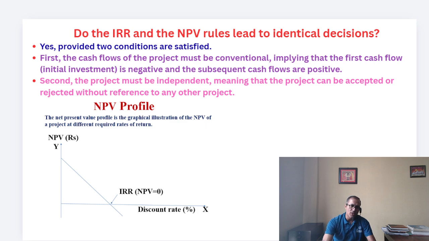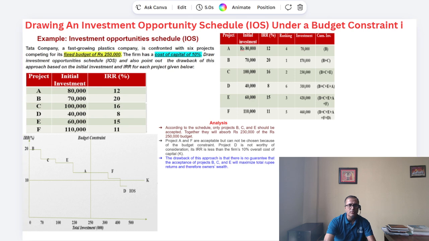When we draw the line, this is the point where NPV is 0, and this is called the internal rate of return. When we have two projects and we solve the questions, then we can draw the overall net present value profile, friends. That is called the NPV profile.